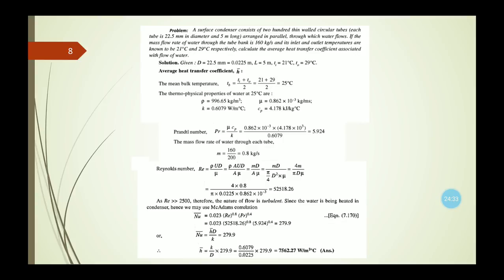And again there is the value of the Prandtl number also. So for all the different conditions, the value of the Reynolds number, Prandtl number, mean bulk temperature, all these things we need to find, and based on their range or their values, we will use the appropriate formula for the Nusselt number in this equation.